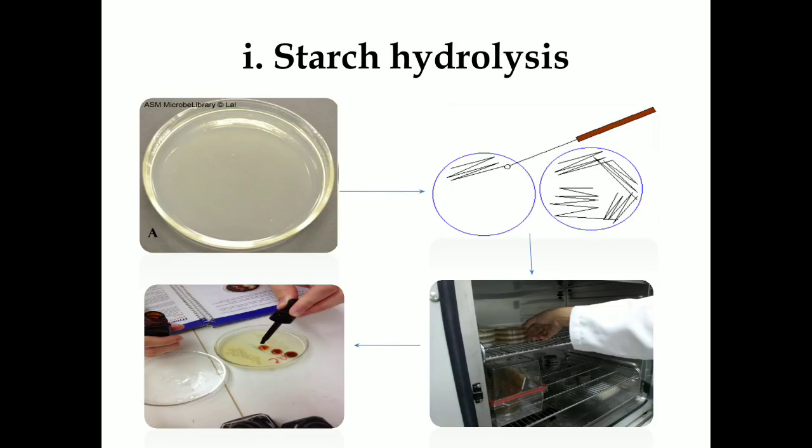Then next, biochemical methods. First one is starch hydrolysis. Let's discuss the procedure. Prepare the starch agar plates, then streak the bacterial culture on it, then incubate the plates for 48 hours at 37 degrees Celsius, then flood them with Gram's iodine for around 30 seconds, then pour off the excess solution.